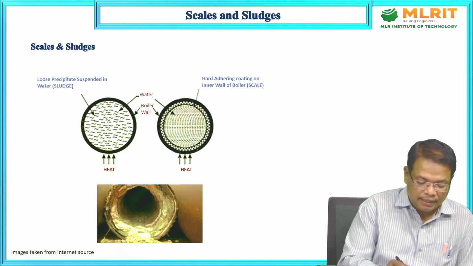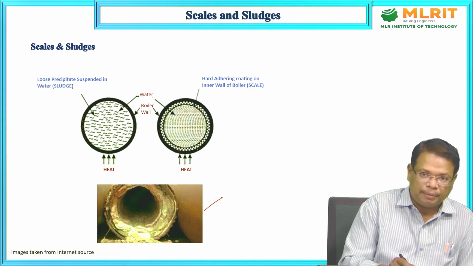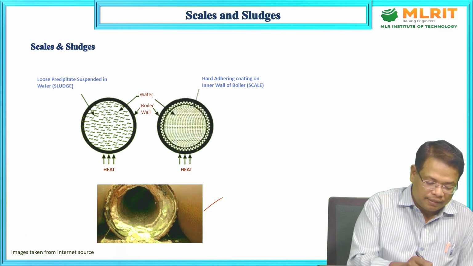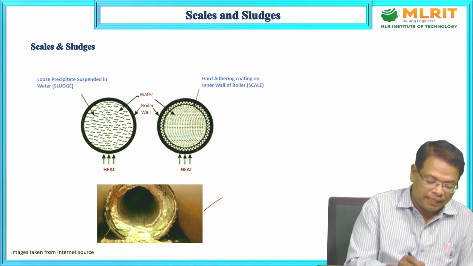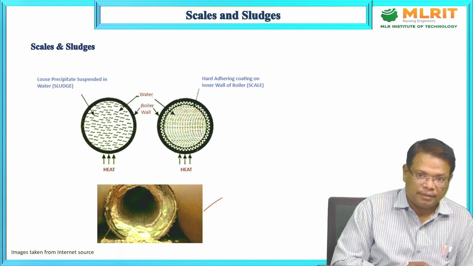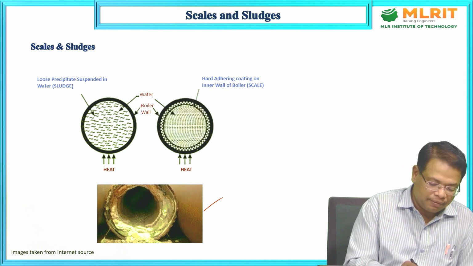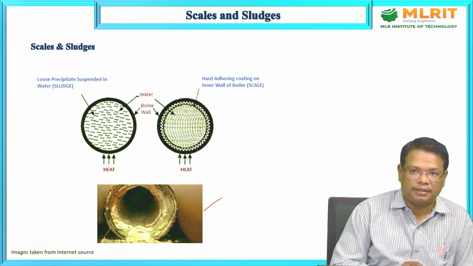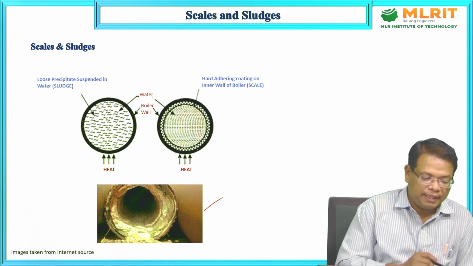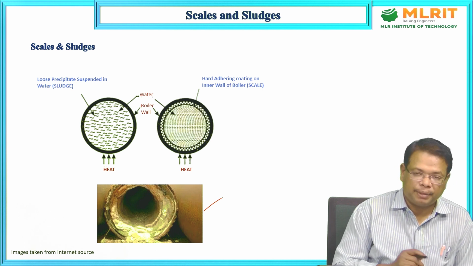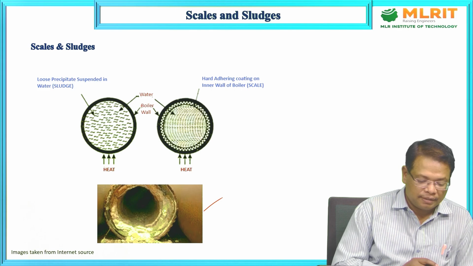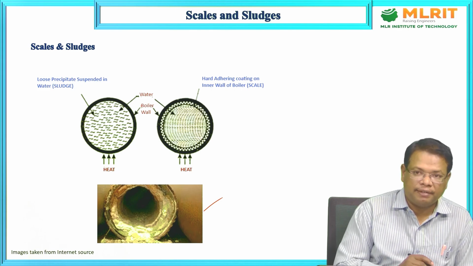So this is how, in real-time applications, the boiler becomes like this because of sludges and scales. In industries, we generally see this kind of boiler because of the many hardness causing salts and some inorganic minerals. If the feed water is not good, the boilers will become like this and lose their strength.